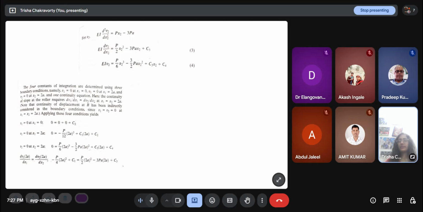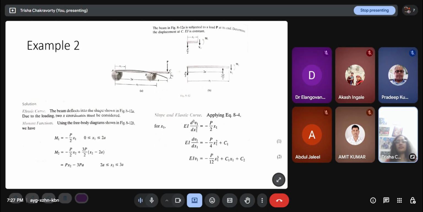Now the four constants of integration. How many equations do I have here? Basically, I only have that v should be 0 at this point and v should be 0 at this point, at A and at B. Here I don't have any knowledge about the slope, because only a fixed support stops the rotation. The hinge support and roller support do not say anything about the slope. The beam is free to rotate.